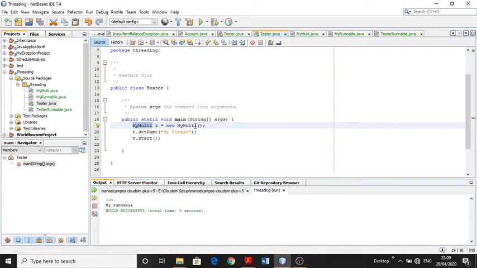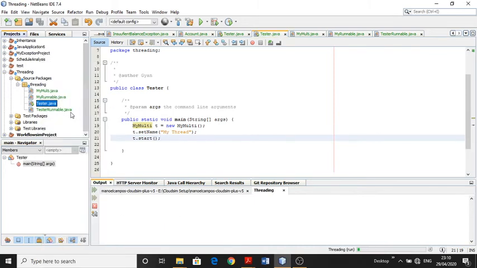So I create an object of MyMulti, and optionally we can give a name to this thread. This is my thread, t.setName, and now I start this thread. After starting this thread, it will run the run method of the MyMulti class. So just run. It will print MyMulti thread.